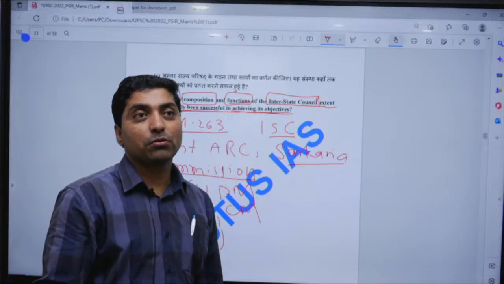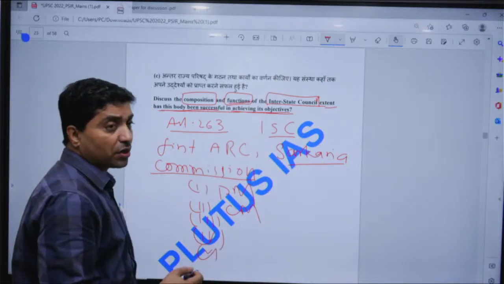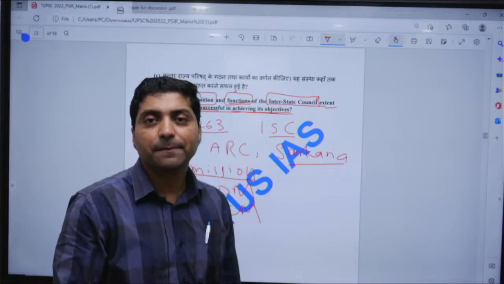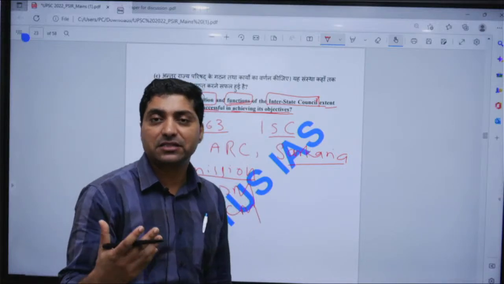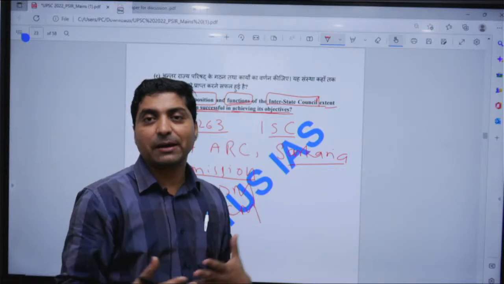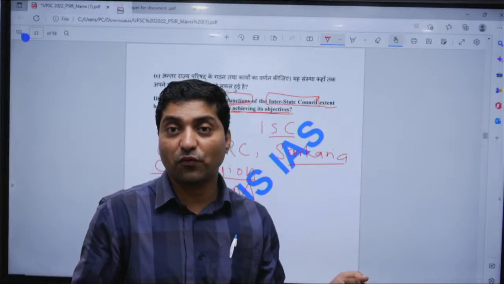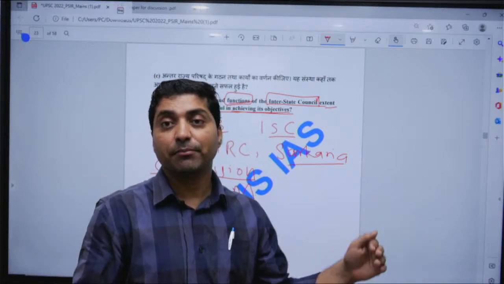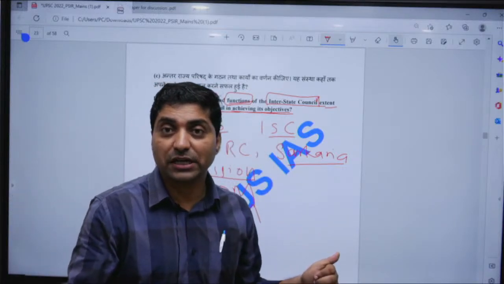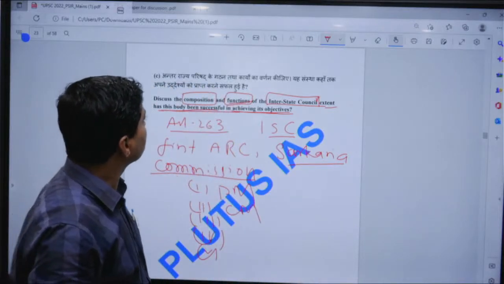And if you see the interstate council meetings meant to achieve cooperation and coordination among the states, the achievement has been minimal, right? There have been many state and center conflicts on various issues. For example, even during COVID-19, you can see the difference of opinion between state and center because there was no sitting of the interstate council meeting, right? So one can answer it.